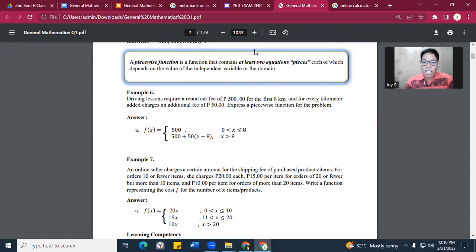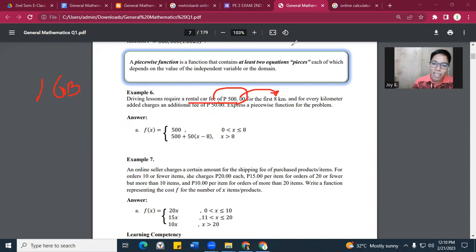Okay, for instance, you wanted to know how to drive. So, for example, sa IGB raw ay may driving lessons. Okay? And the point here is that you will pay, magbabayad ka ron ng 500 pesos for every 8 kilometers. Okay, saan ka magbabayad? Sa ating rental car fee.